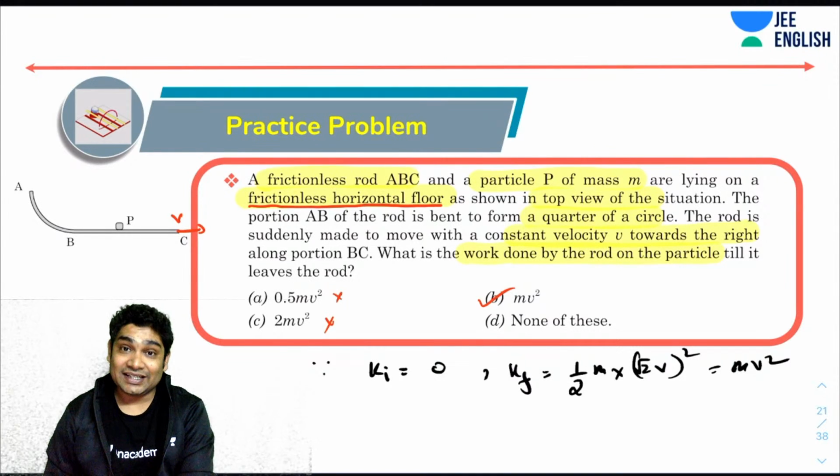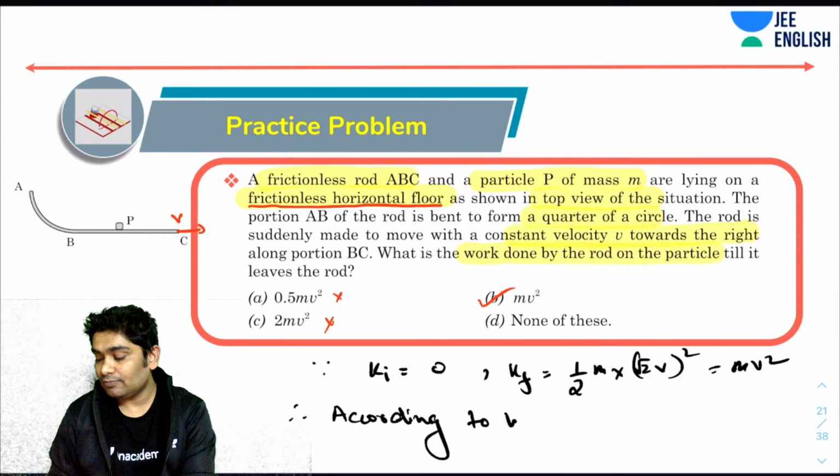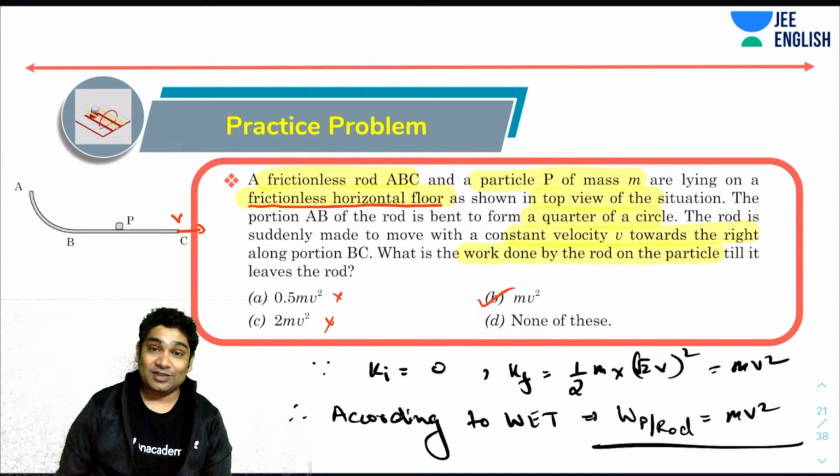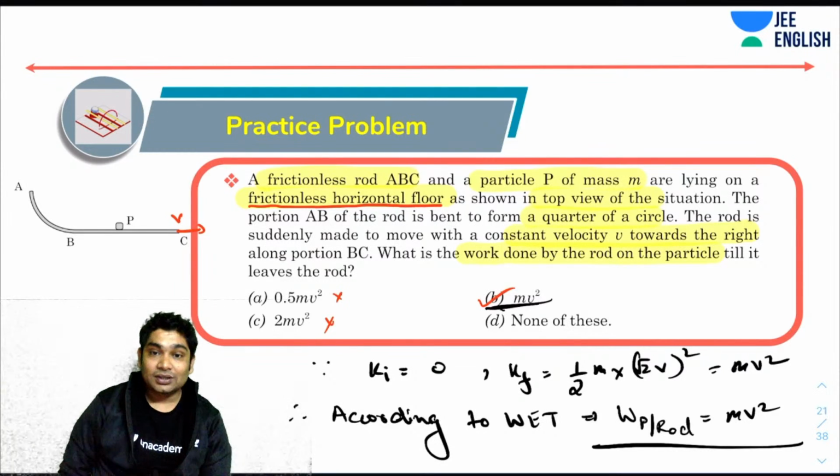That will be the change in its kinetic energy. Therefore, can I conclude that work done on P by the rod is equal to m v square? That's why I have B as my correct option.